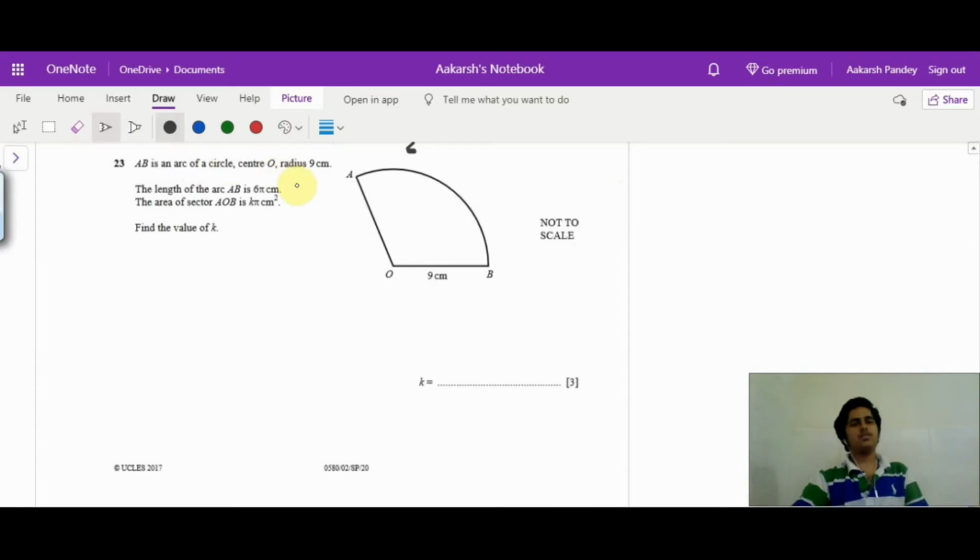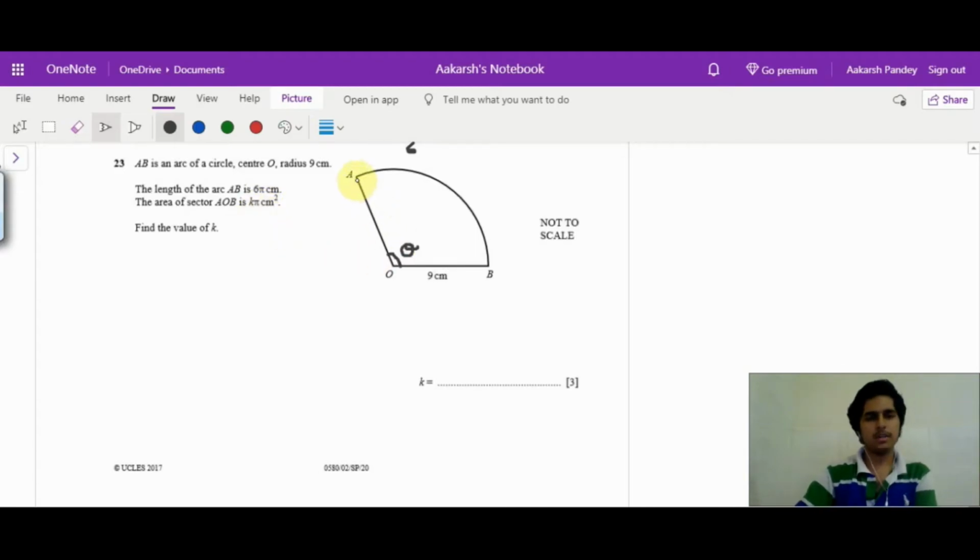AB is an arc of a circle of radius 9. Length of the arc AB is 6 pi centimeter. First let us assume that this is some theta. So we have been asked that the area of sector is k pi centimeter square. We have to find k.